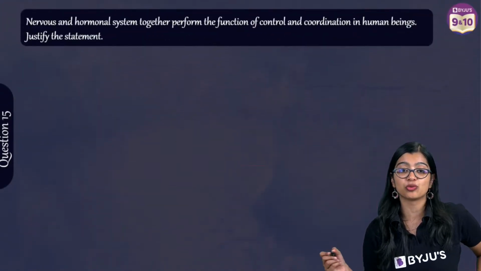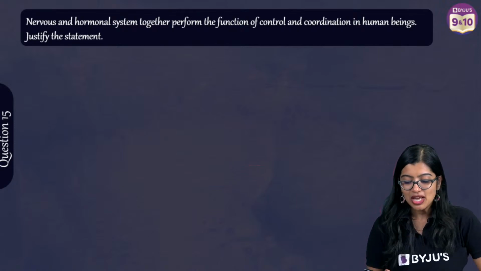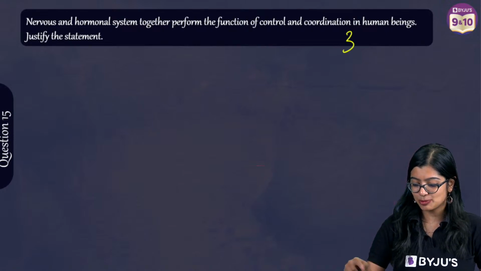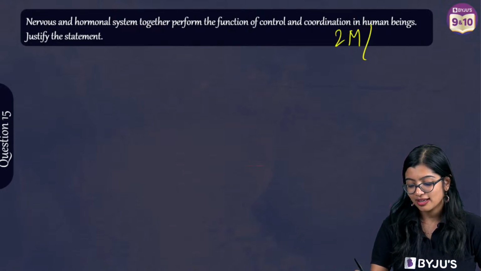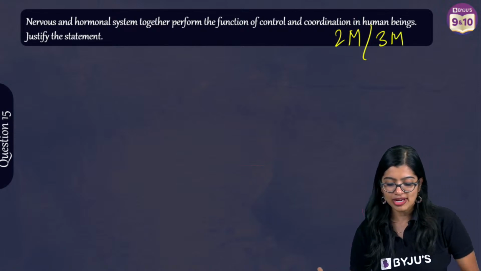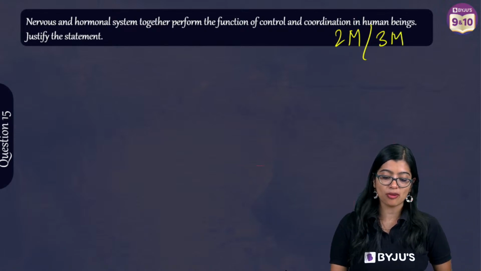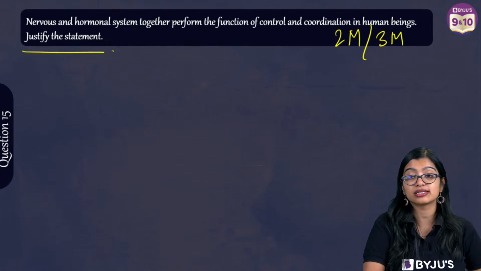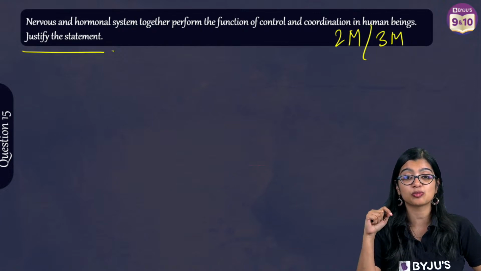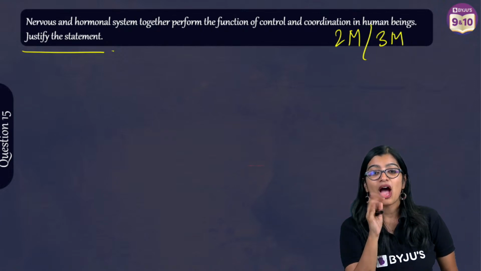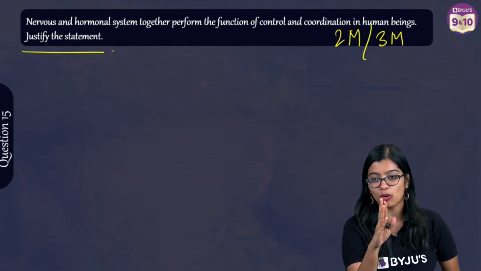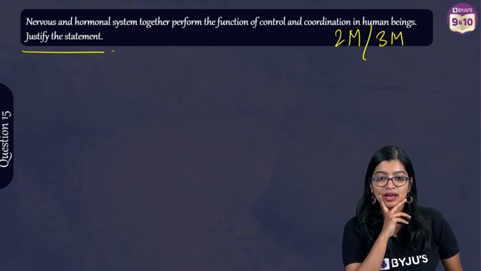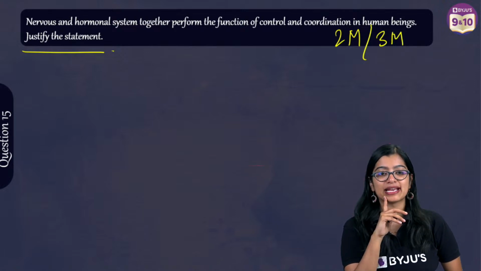Last question before which we do Menti, which is a question some of you asked me. Okay, I will say that this particular question can come for 2 marks. This can come for 3 marks. Nervous and hormonal systems together perform the function of control and coordination in human beings. Justify this particular statement. How many of you have already seen this particular question in your exams? How many of you have already seen that either pre-board paper or midterm paper, wherever control and coordination was there, this question was there? Ma'am, no idea, but this question also came in my exam.